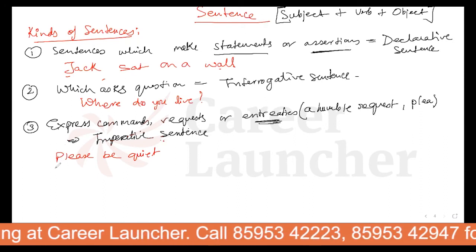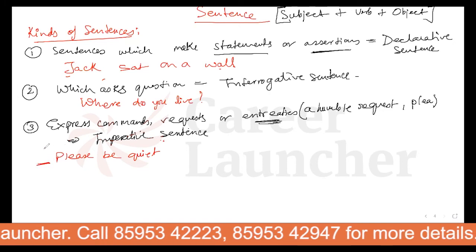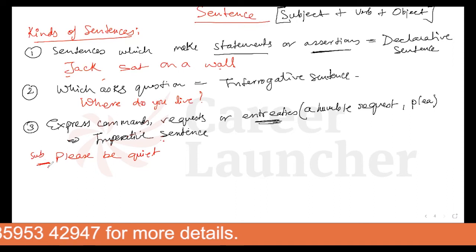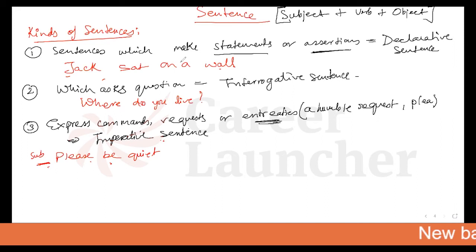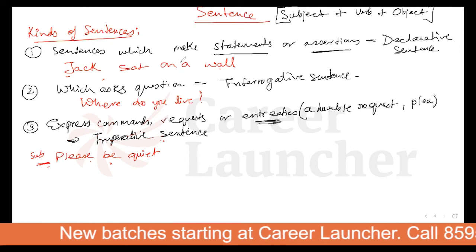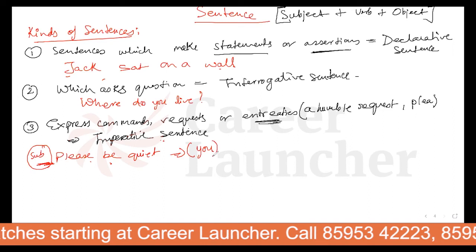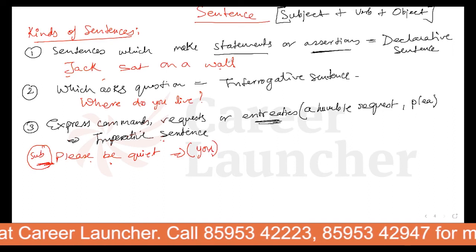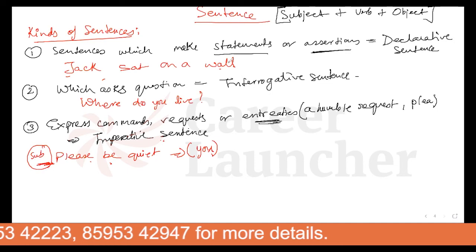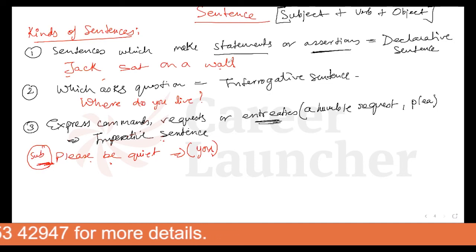Now the thing is that in imperative sentences, right, the subject is missing. The subject is just removed. So please be quiet. Could you please say to whom I'm saying this statement? Who should be quiet? If I'm saying please be quiet, to whom am I making a statement? I may be saying it to someone. So the missing subject over here is you. So we have to understand it is implied, right? It is already implied. Go out of the room. Who should go out of the room?